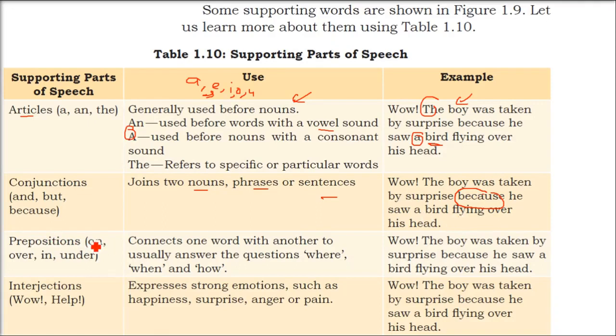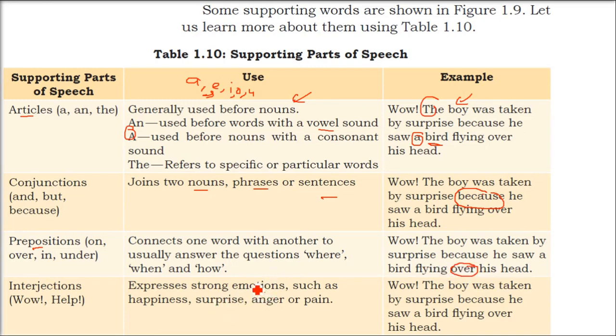Preposition. Just remember position here. It is talking about position: on, over, in, under, where. This preposition connects one word with another, and it usually answers where, when, and how. So this is talking about combination, and also about position. "The boy was taken by surprise because he saw a bird flying over his head." Over is a preposition. Flying over where? Over his head. So it is giving the answer.